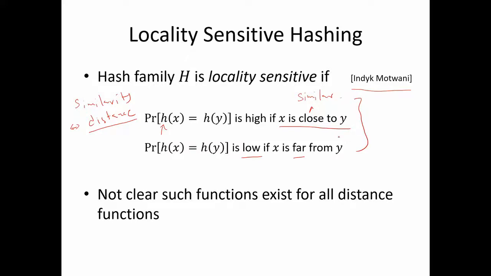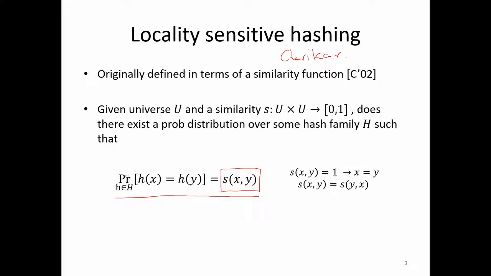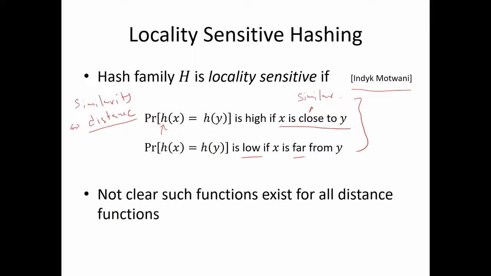Earlier we had this strict definition of LSH schemes, and that gave us an LSH scheme for Jaccard similarity. You can define the Jaccard distance as 1 minus Jaccard similarity. But now that we are making this relaxation to the Indyk and Motwani scheme, we will make this more precise in later slides.